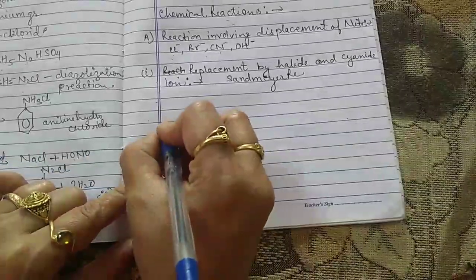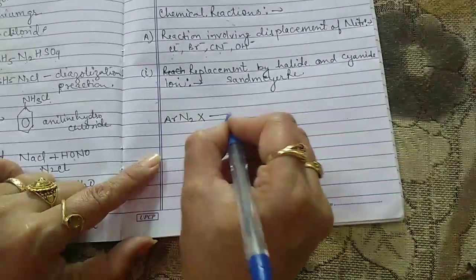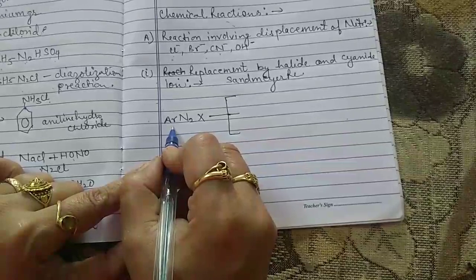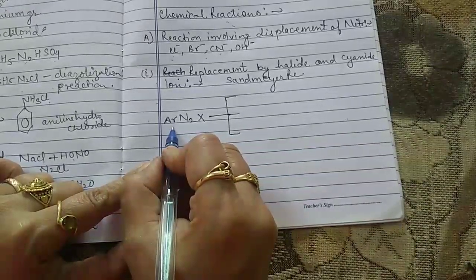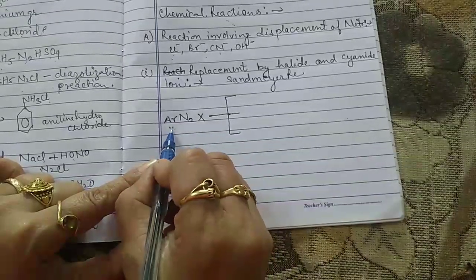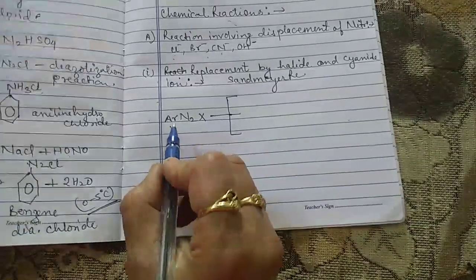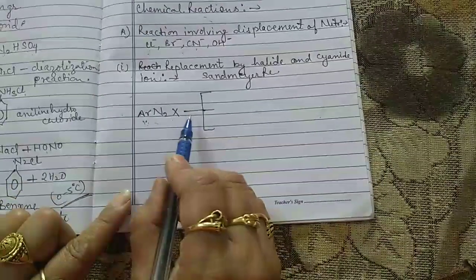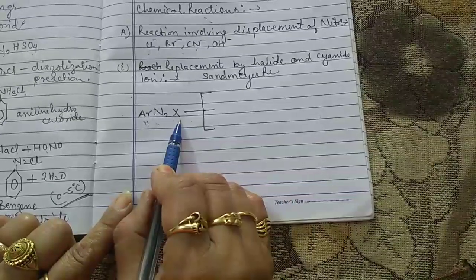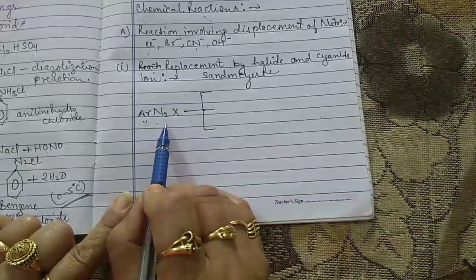So for example, if we have ArN2X, here I have used the word Ar. In place of Ar, we can also use the benzene ring. Ar means aryl group. Here we can introduce C6H5, or we can also draw a benzene ring. So ArN2X, that is C6H5N2X, where X stands for Cl, Br or anything else. This is the diazonium salt.